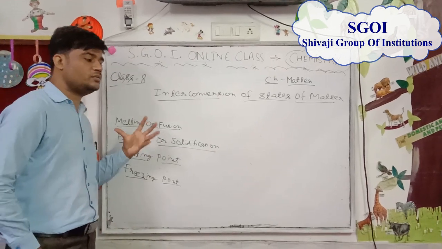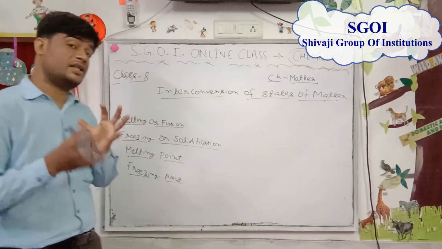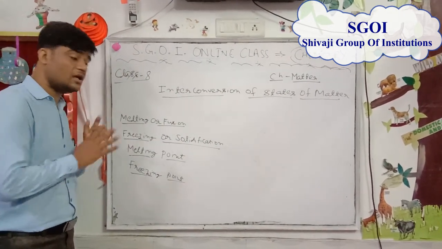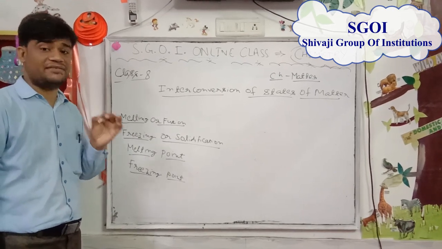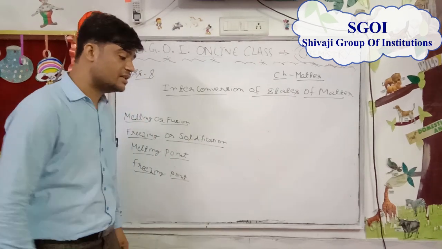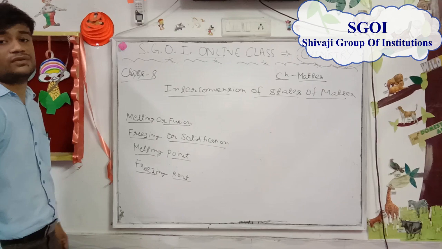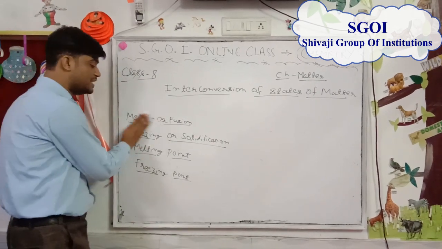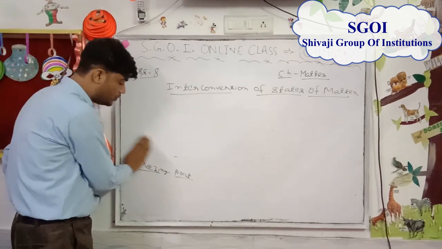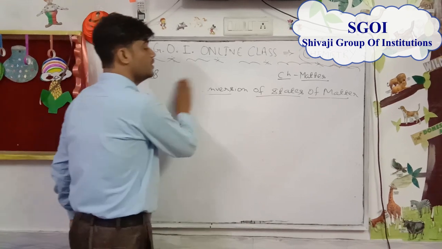It is important to determine the melting point of a substance to identify the purity of a solid. For example, at 76 centimeter of mercury, the melting point of ice is 0 degrees Celsius.